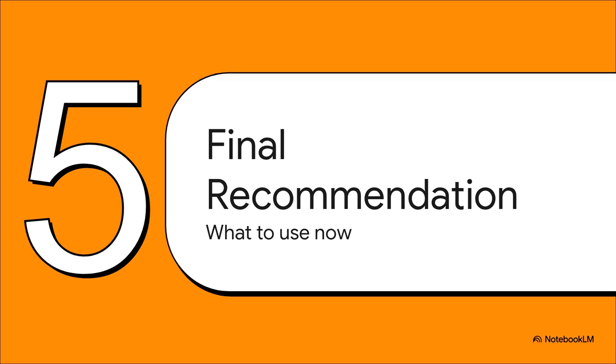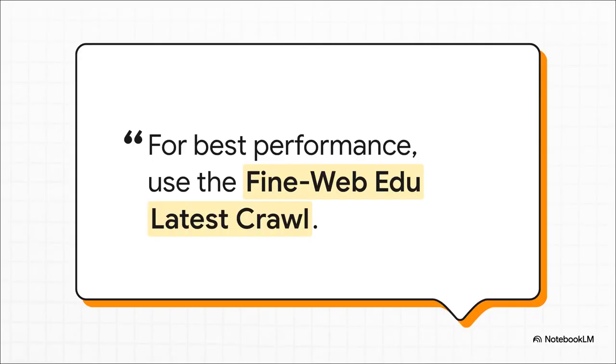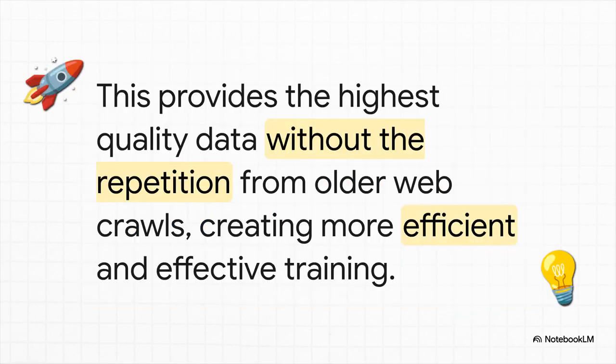So what's the big takeaway from all this? What does it mean for you, for developers, for researchers, for anyone out there trying to build the next big thing in AI? Well, the research makes the final recommendation crystal clear. For the absolute best performance, you don't need to train on a decade of internet history. You just need the best part of it, the most recent web snapshot, filtered for the highest quality by that smart AI grader. Using this approach gives you the highest octane fuel for your model.